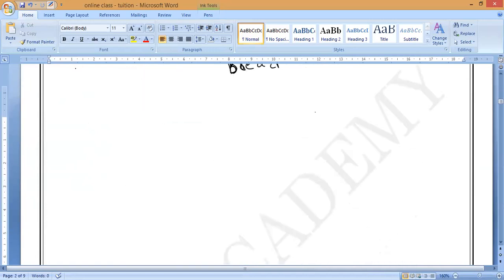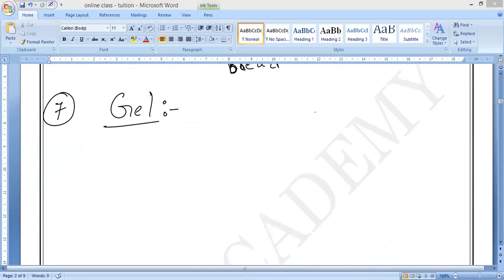So the seventh classification of colloids is called what? Gel. So now you can guess which medium is dispersed in which medium. Gel. Like a gel. If you are eating jelly, like rubber, it is not a solid, it is not a liquid, it is sensitive. That is called gel. Yes, sir. In solid, sir.